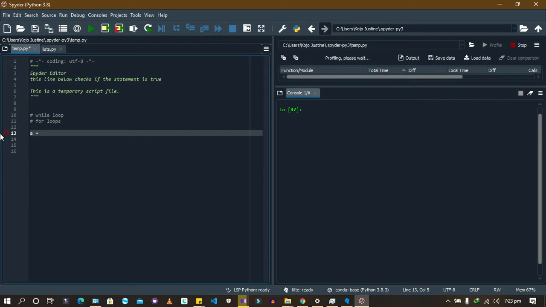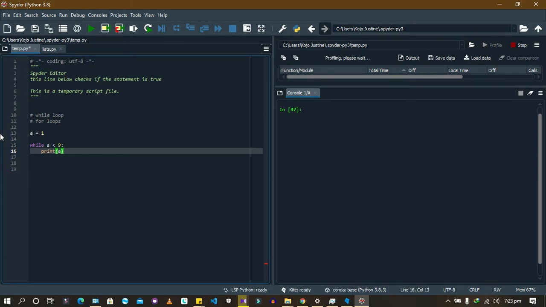I think I should start this one all over. I'm just going to say a equals 1, and then I'm going to say while a is less than 9. Okay, first print a, and then you check. But you don't need to print a. Just check if a is equal to 3.